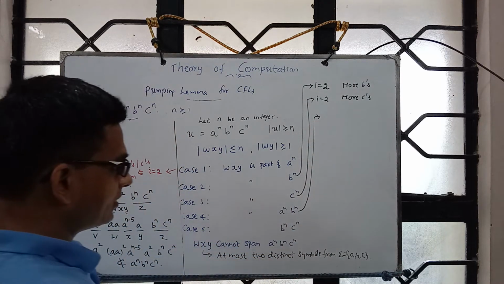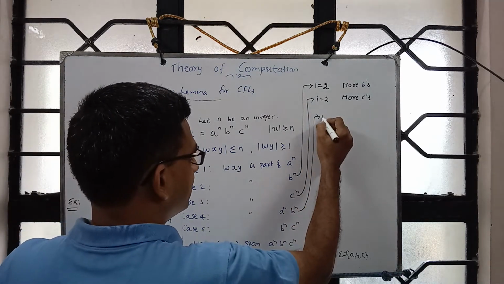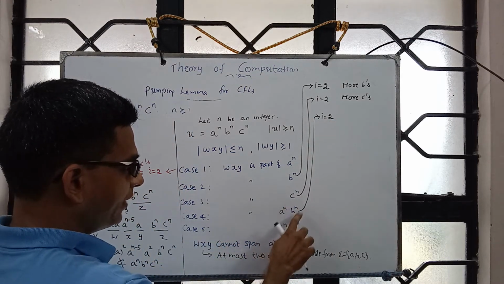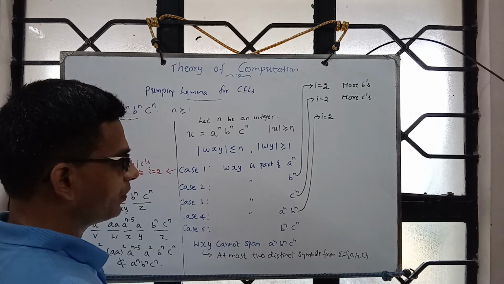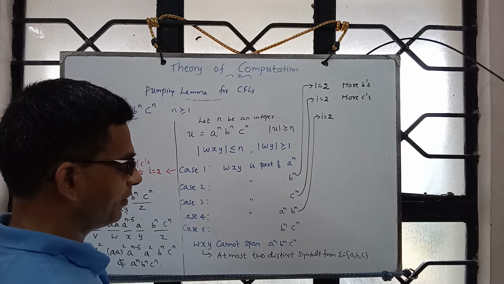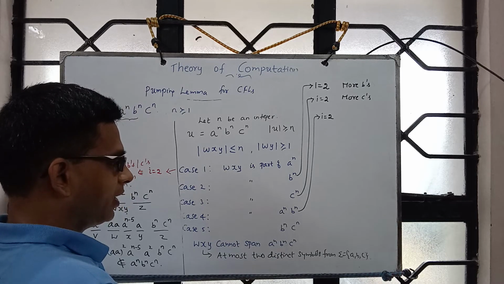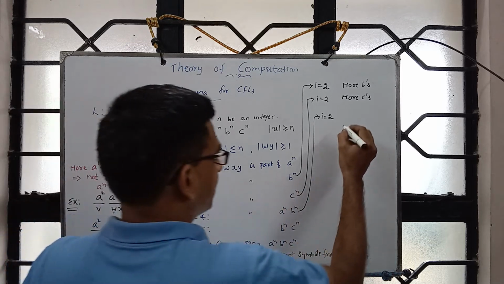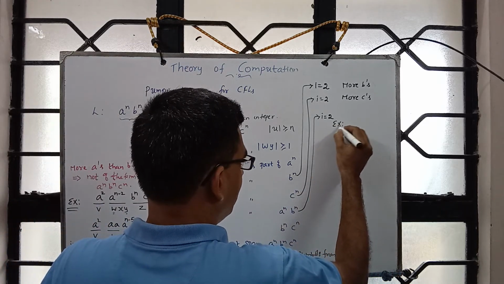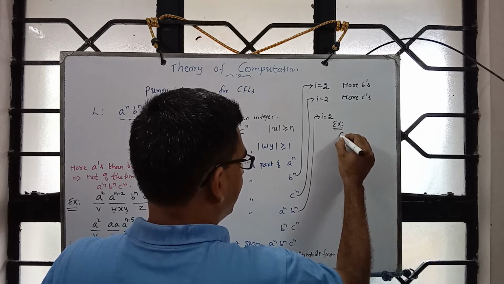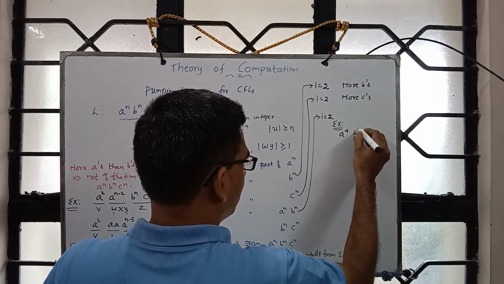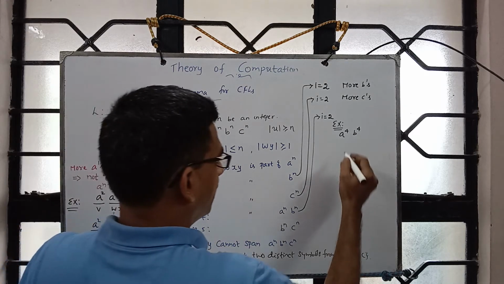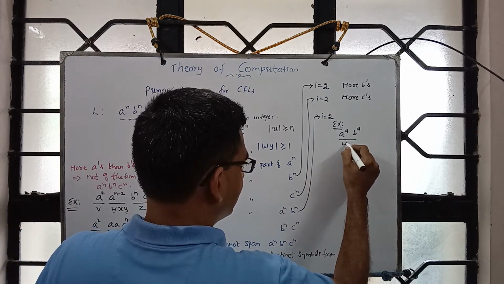So in this case, again choose i equal to 2. Now wxy is restricted to a^n b^n, and so it may so happen that, for example, you take a^4 b^4, and wxy is precisely this.